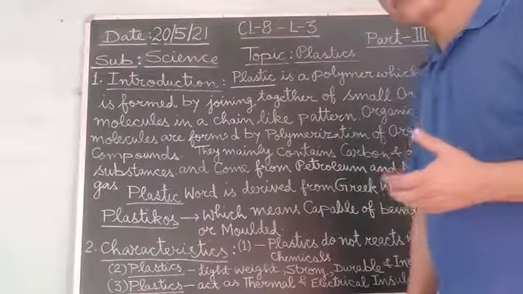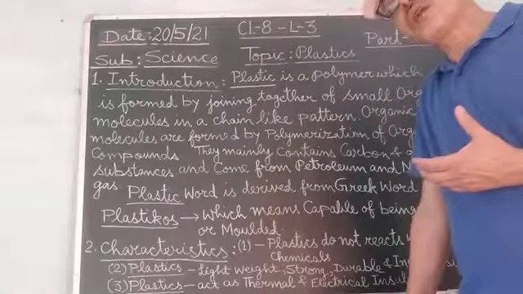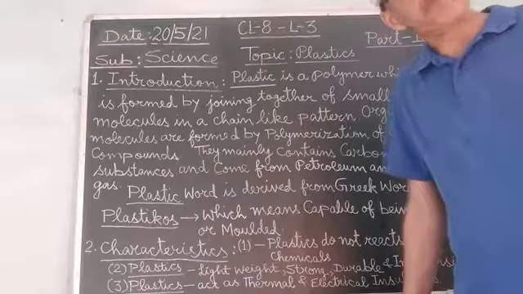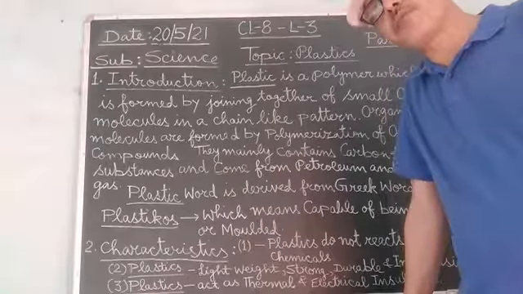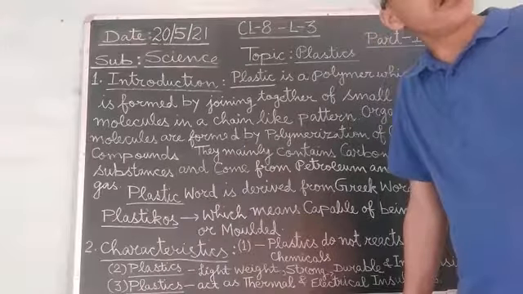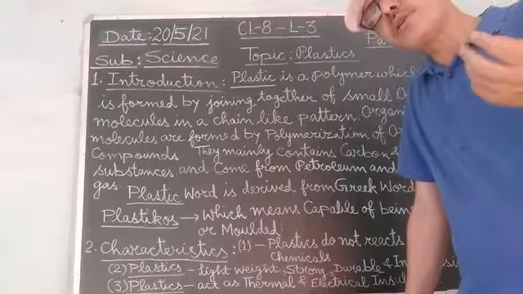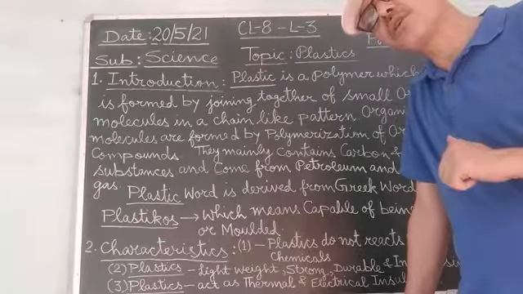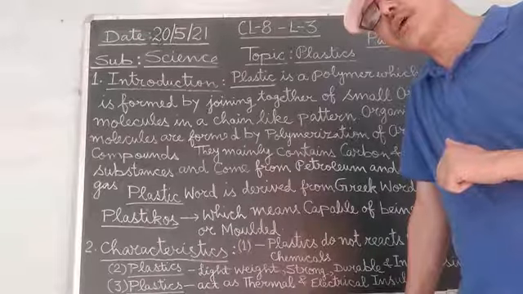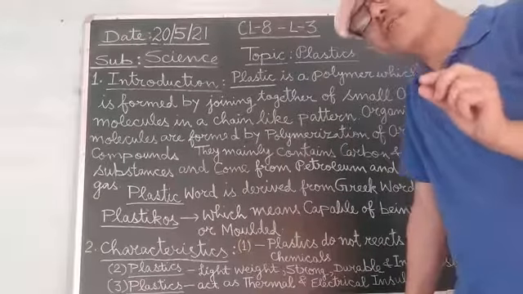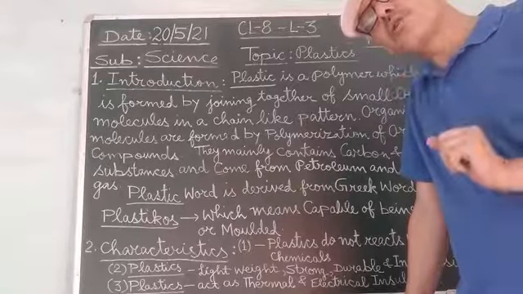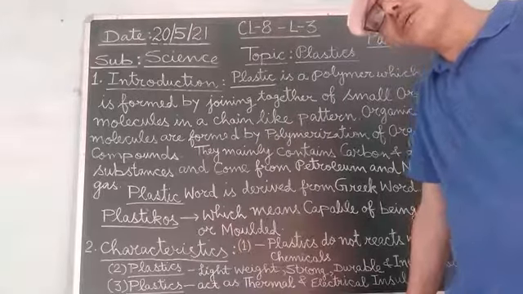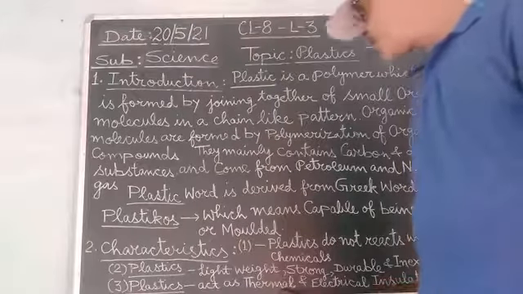You might have seen, students, that the various things which we are using around us, like the electric circuit board, electrical switches, plugs, even the insulation of the electrical wire through which we conduct the electricity in our houses, also have an outer covering of plastic. Why? Because these plastics